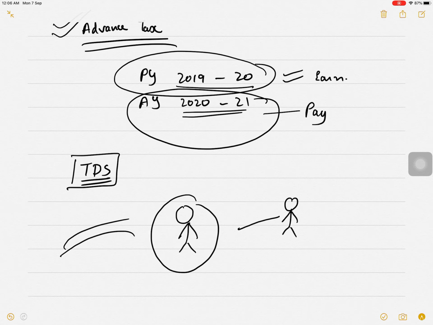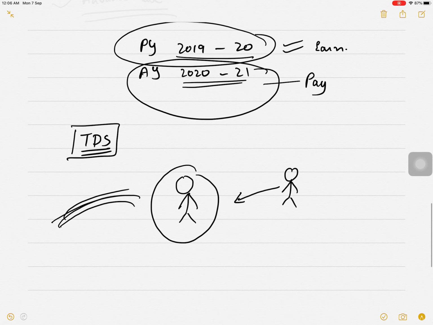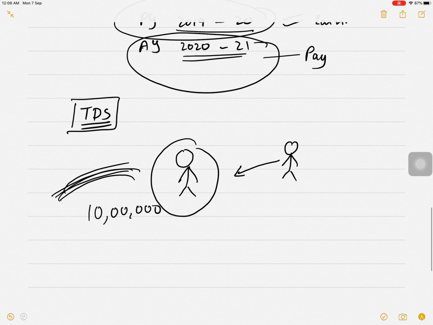You have given me the contract, so you are supposed to pay me money. After building the bridge, suppose this bridge is worth 10 lakhs, some small bridge you asked me to make, I have made it. Now when you are paying me 10 lakh, this is my gross receipt, correct?